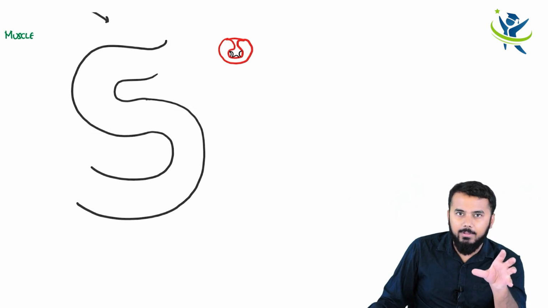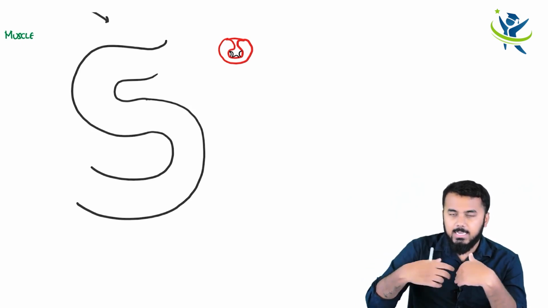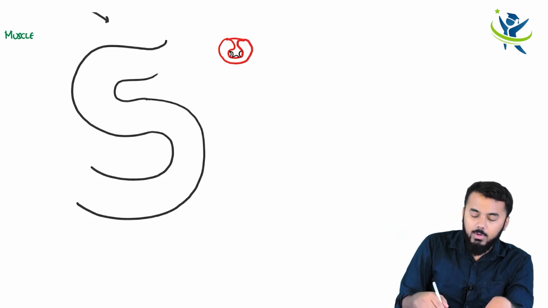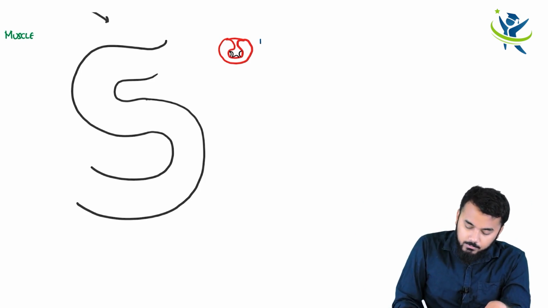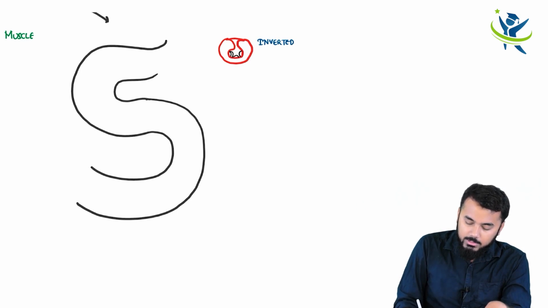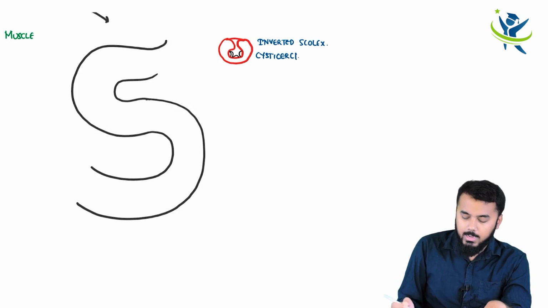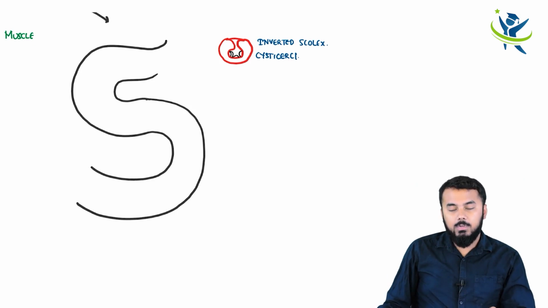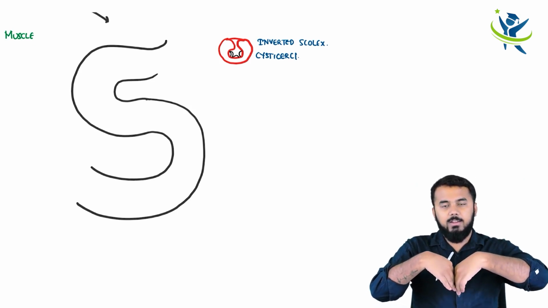Scolex is nothing but the head of this parasite. That head is inverted inside. So this is called an inverted scolex, and the inverted scolex is present in cysticercus. This is called cysticerci.